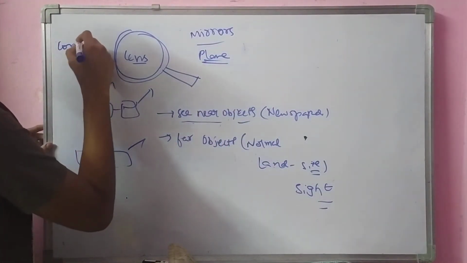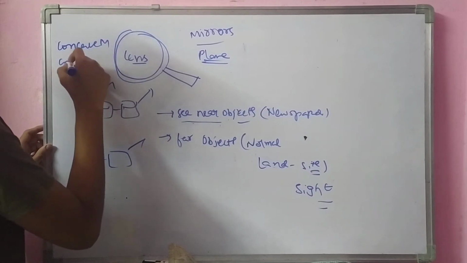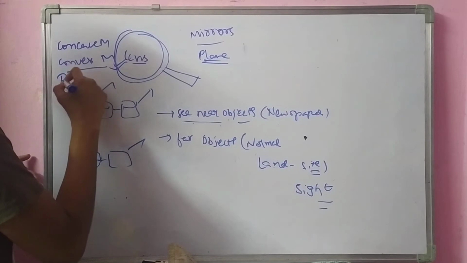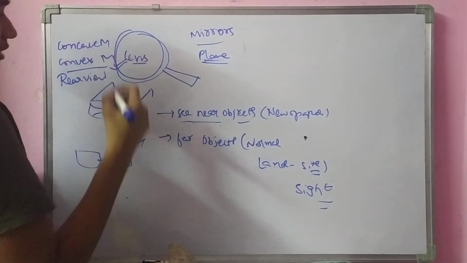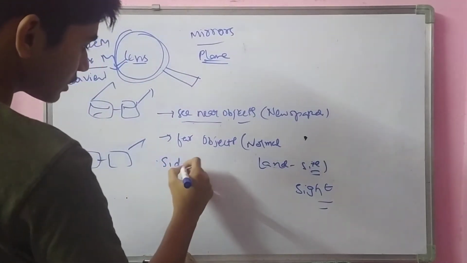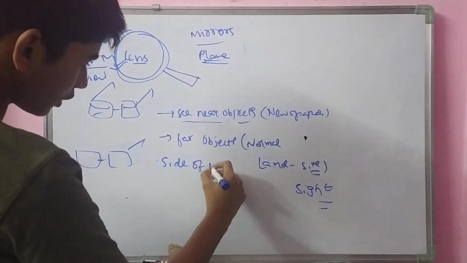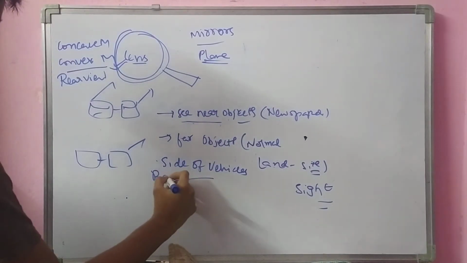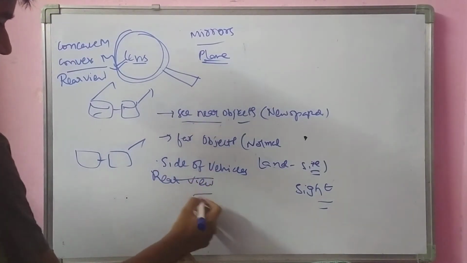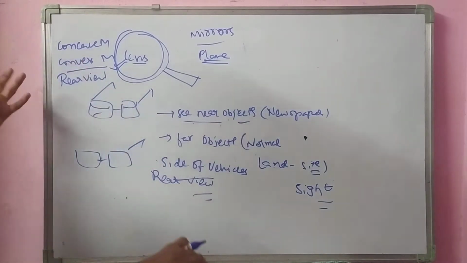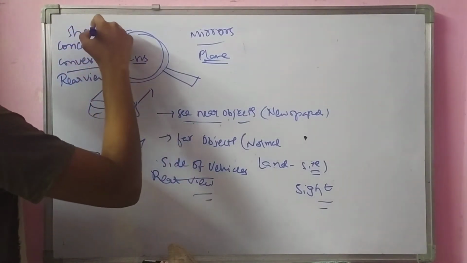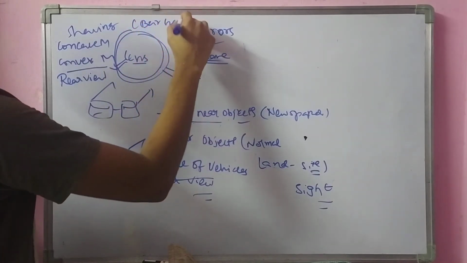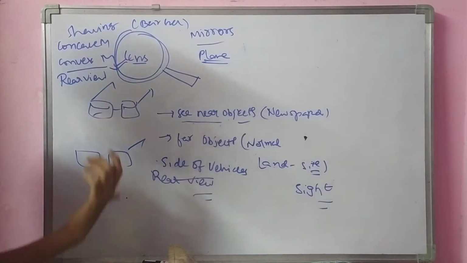Coming to concave and convex mirrors, will we use them? Convex mirrors are used only as rear view mirrors at the side of vehicles, to see the vehicles coming from the back side. Concave mirror is generally used for shaving mirrors in barber shops. Rarely will we use them, but lenses are used everywhere in our daily lives.